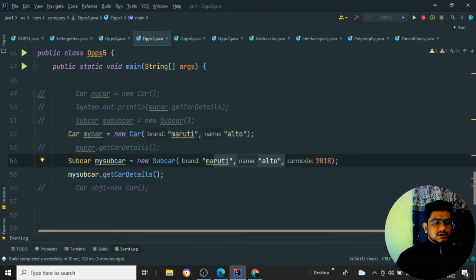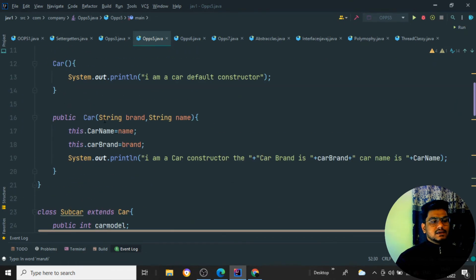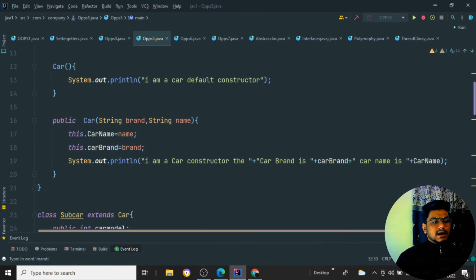So how is the constructor going to know for which object which values have been set, to not provide confusion between the objects? So we are using the this keyword over here. When the values are passed for the particular constructor, it is telling this dot car name, this dot car brand. That means for this particular object you need to set the value which I am getting from the object creation at the time of object creation.